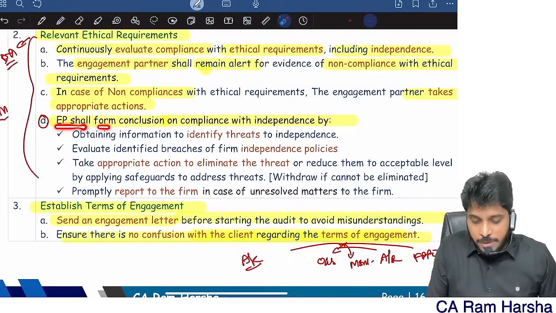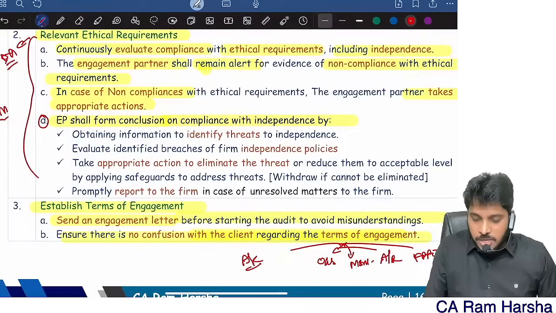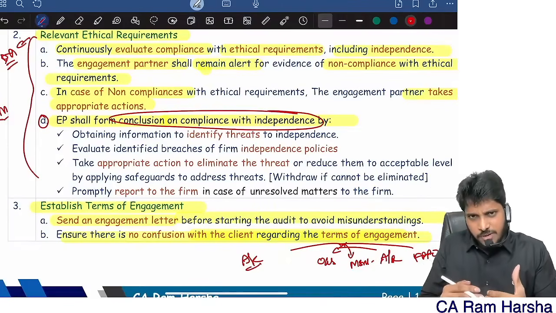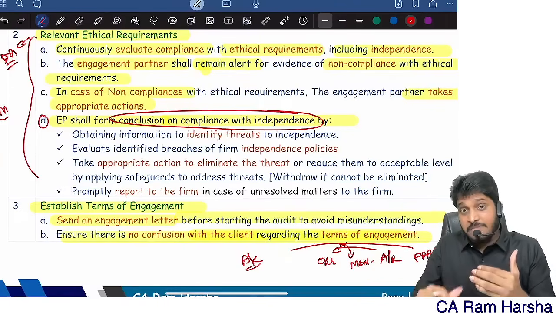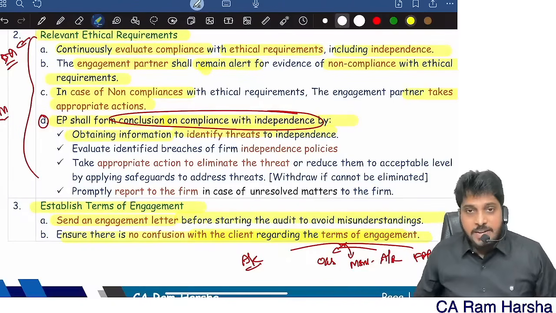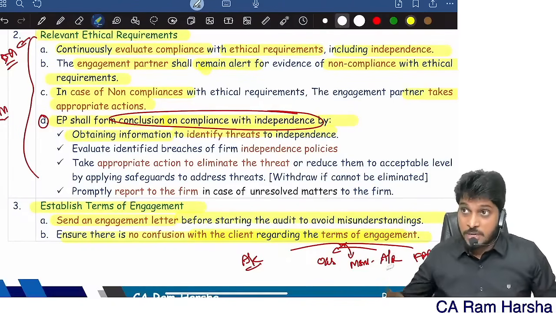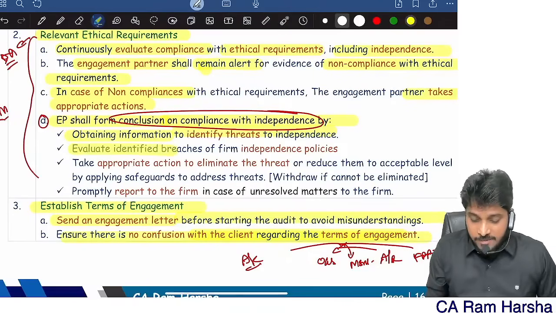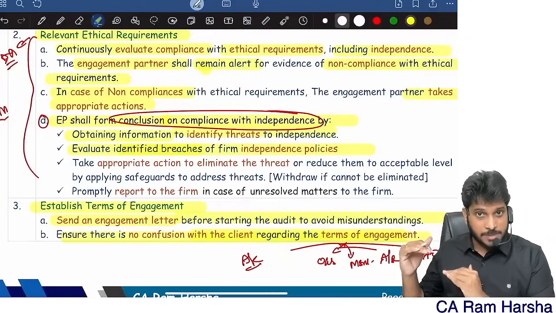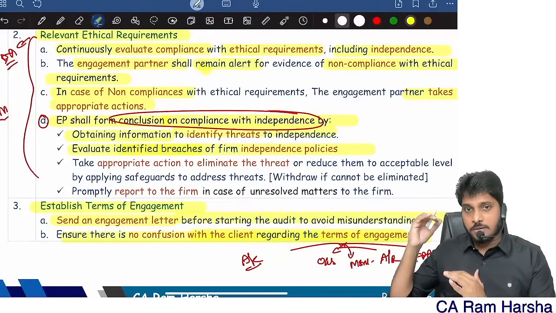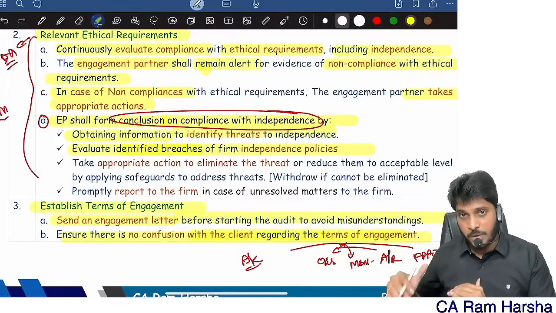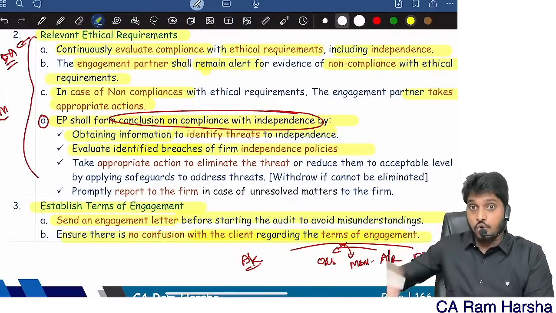Now, the engagement partner shall form a conclusion on compliance. How will you conclude whether the firm is complying with independence or not, whether the team members are complying? First, obtain information to identify threats. I will ask all the partners and my team members whether they have any shares in the company. Then I will evaluate identified breaches of the firm's independence policies. Our firm will have SQC policies, quality control manuals, a quality control system, independence-related policies and ethical requirement policies. With those policies and rules, I will check.